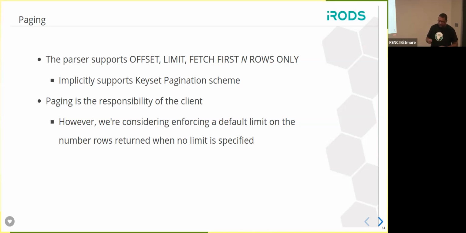But we are considering enforcing a default limit to protect the catalog from situations where they're dealing with result sets that range in the millions of records, right? Because we don't want people to exhaust the memory available to their servers and things like that. And so we are talking about how to deal with that situation.